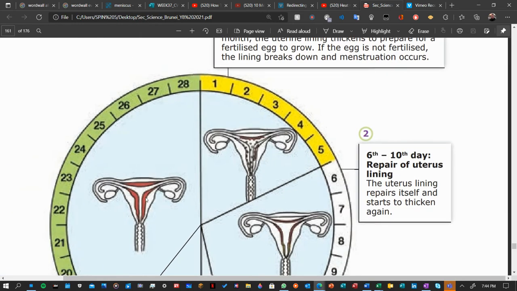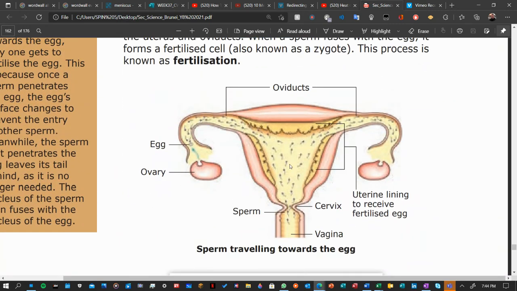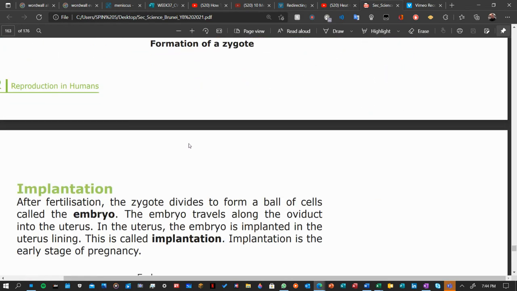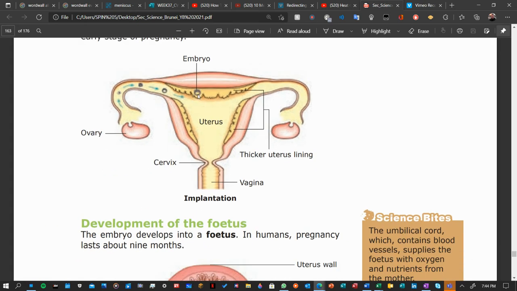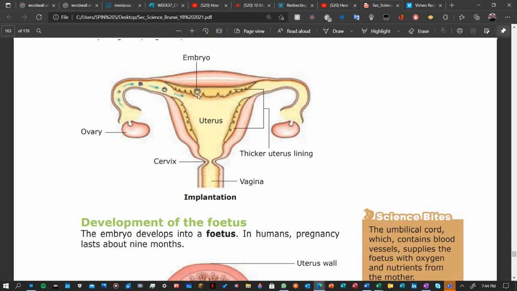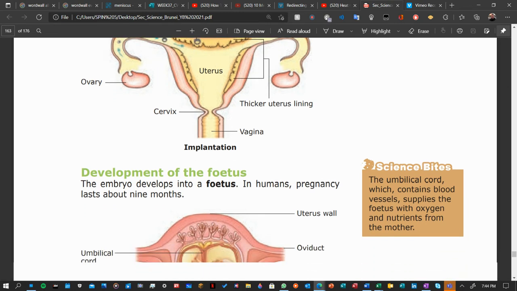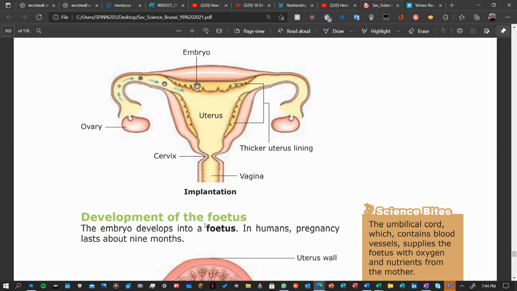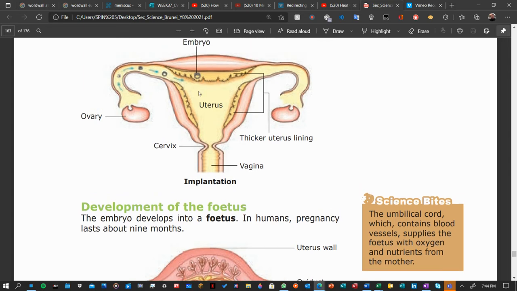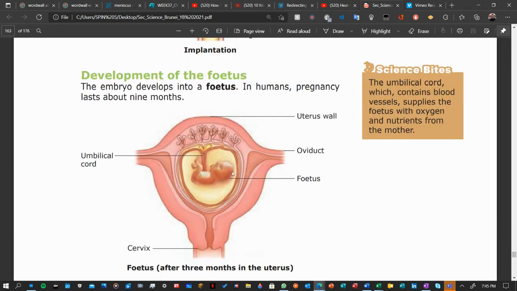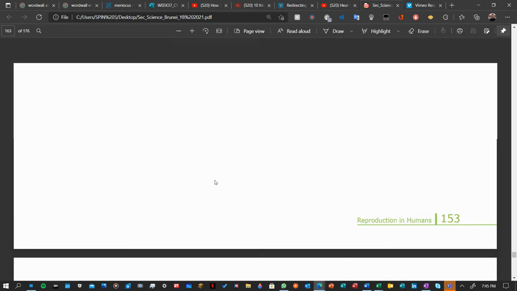What do I mean if a baby is there? If you look here, when the egg is fertilized, this egg will go to here, which is the uterus lining. In here, the baby will start to grow. It gets bigger there. If you look here, this one is empty, and slowly it will grow like this. If this lining breaks down, then the baby will die. That's why during pregnancy, the menstrual cycle will stop, to make sure this does not break down and the baby is still alive. Okay, hope you guys understand.